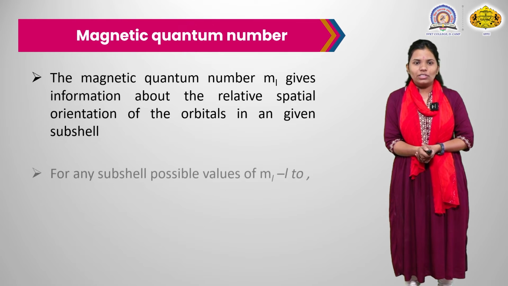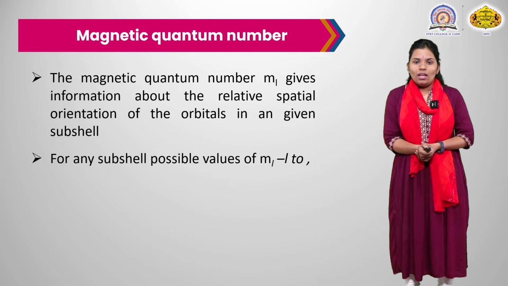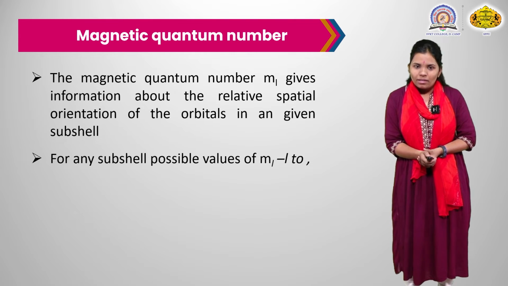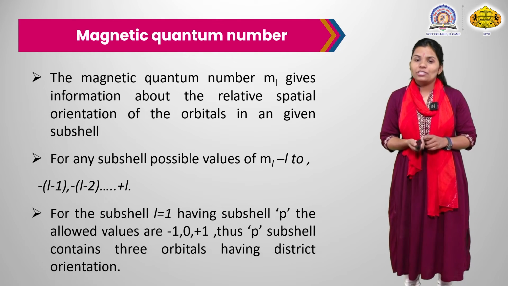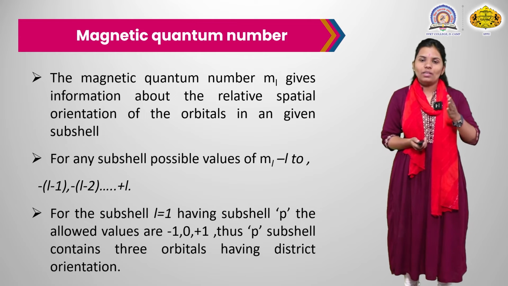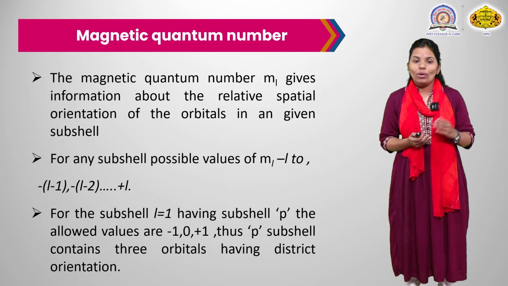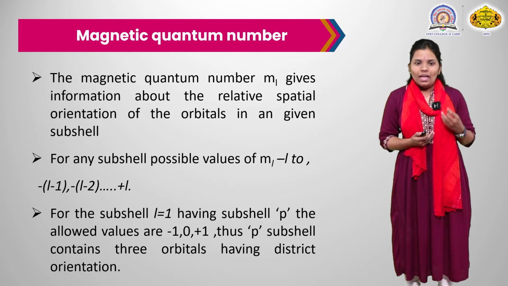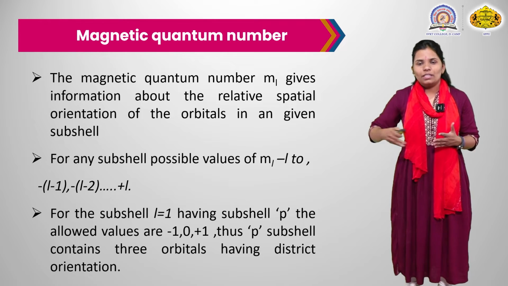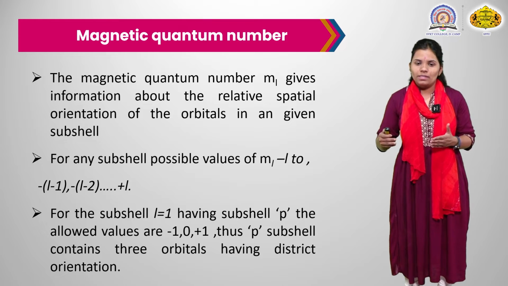Next is the magnetic quantum number. The magnetic quantum number ML gives the information about the relative spatial orientation of an orbital in a given subshell. Spatial part relates to the x, y, z axis. The orientation of the orbital is what the magnetic quantum number gives. It has values ranging from minus L to plus L.